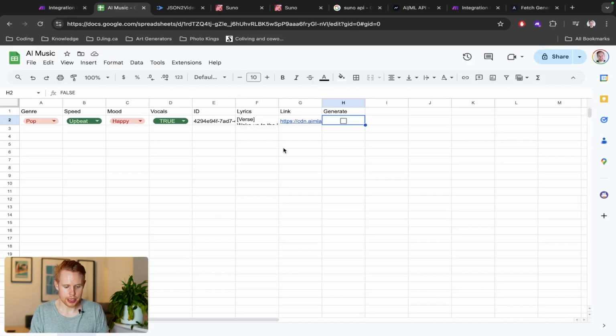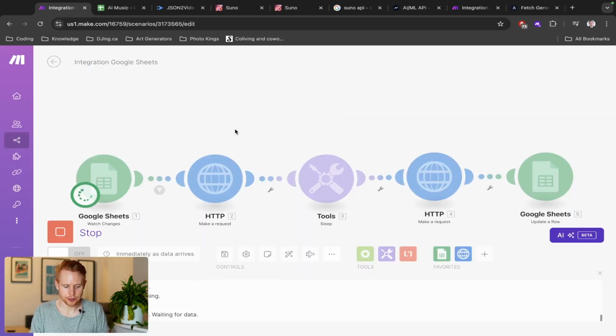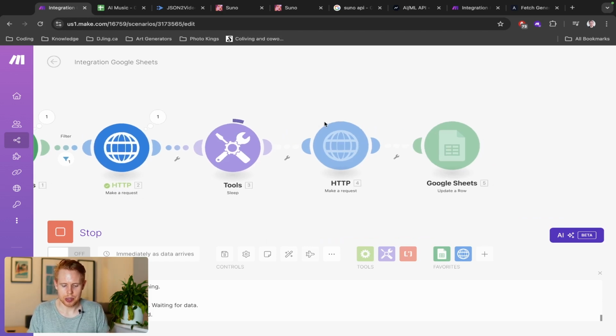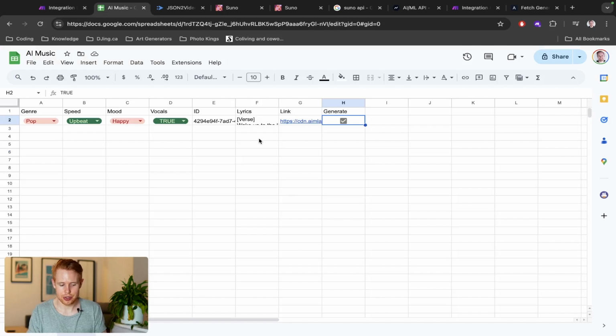We'll wait for new data here, and we will click generate. And it's going to generate us this video. We're going to wait 45 seconds so that it gives Suno the time it needs to generate the music video for us. And then after that 45 seconds is up, then we will call or get that file. And then we're going to take that file, we're going to take the video URL, we're going to take the ID, we're also going to take the lyrics, and we're going to paste it in our Google Sheet here. And you can just do this as many times as you want.